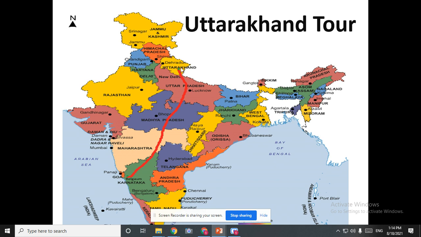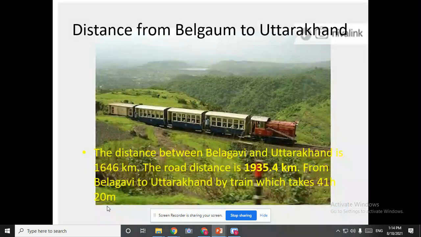Now we will go directly to Uttarakhand. Yes, we have landed in Uttarakhand, and in Uttarakhand, all the mathematical values. So I will be telling you some important points regarding Uttarakhand. So the distance from Belgaum to Uttarakhand: how many kilometers do we need to travel from Belagavi to Uttarakhand?